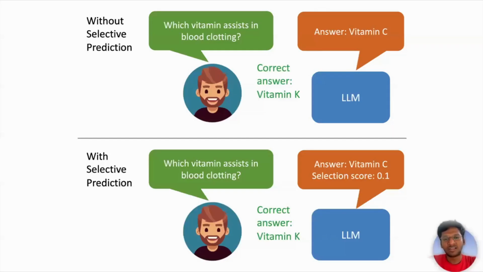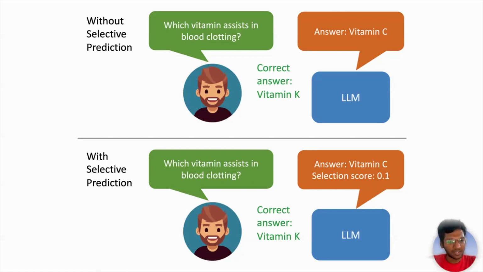Basically, this is what selective prediction means. If there is no selective prediction, a person asks which vitamin assists blood clotting, and the LLM would answer vitamin C. The correct answer is actually vitamin K, not vitamin C. This is without selective prediction.